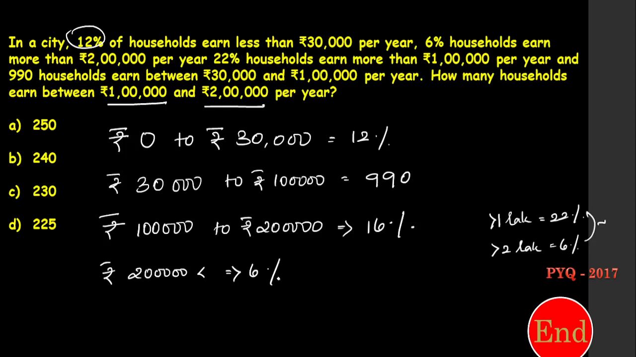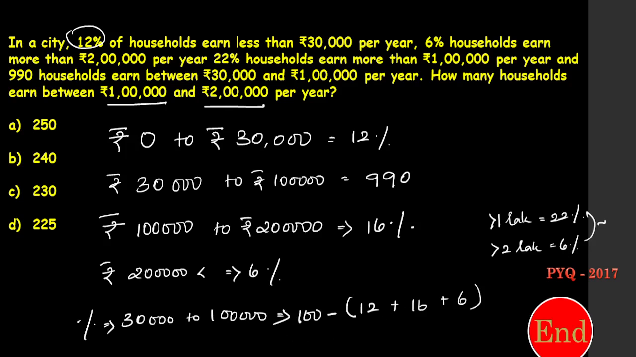Correct. So now I need to know percent of people from rupees 30,000 to 1 lakh. 30,000 to 1 lakh percentage is, see, out of 100 I need to subtract, okay, 12%, that is less than 30. Okay, then 16%, that is more than 1 lakh, plus 6%, that is more than 2 lakh. Okay, so 100 minus these numbers is 66%. So up to only 30,000 to 1 lakh is 66%.